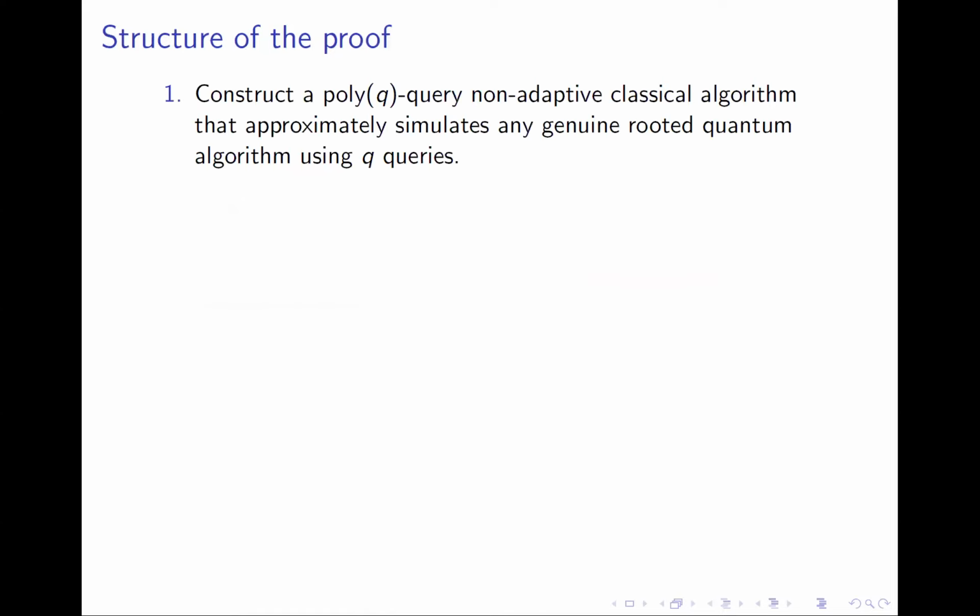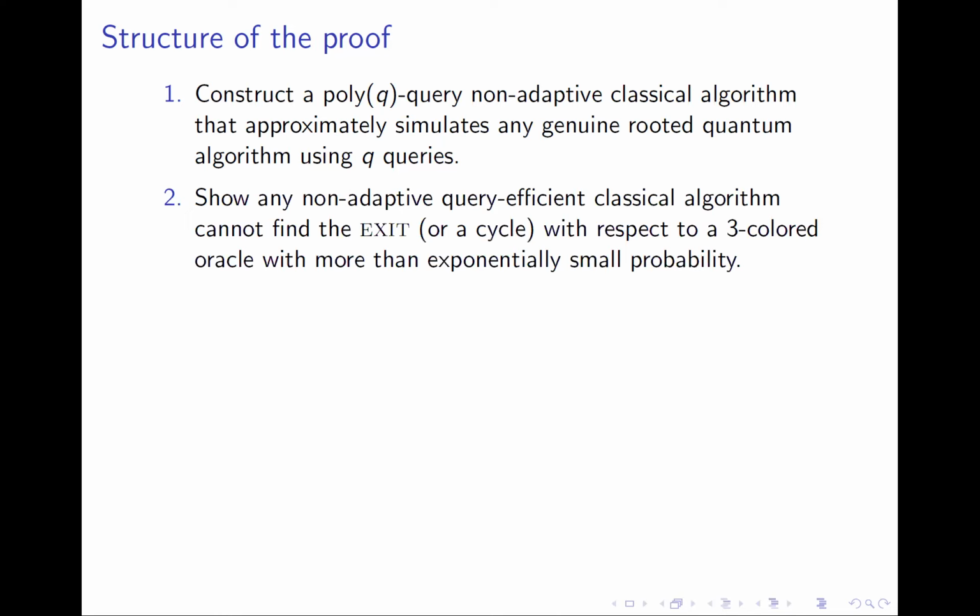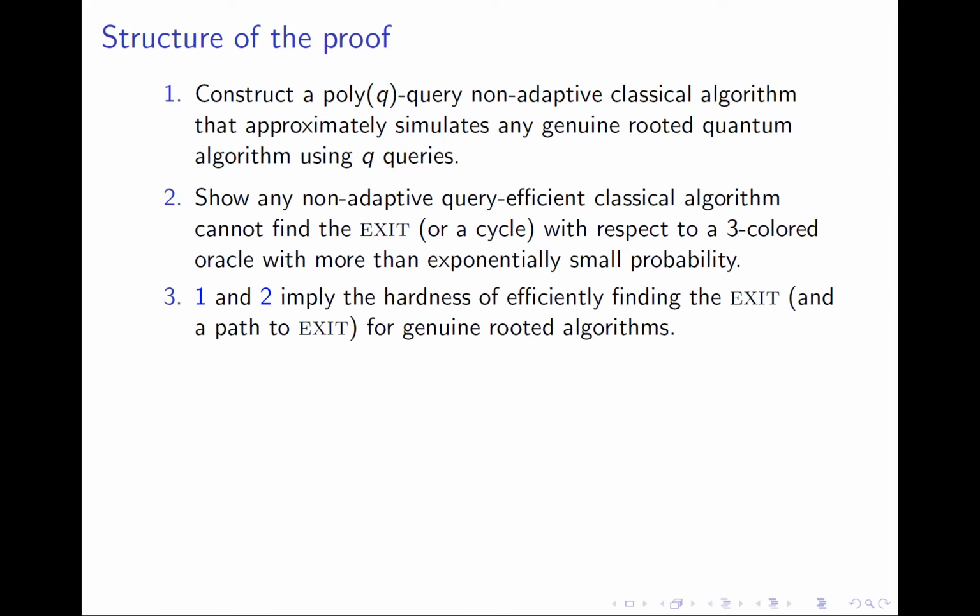Given any genuine rooted quantum algorithm, we construct a non-adaptive classical algorithm that simulates the given algorithm with a polynomial overhead in the number of queries. Then we show that any non-adaptive classical algorithm for a three-colored welded tree oracle cannot find the exit or a cycle with more than exponentially small probability. It is easy to see that points 1 and 2 imply the required hardness result.